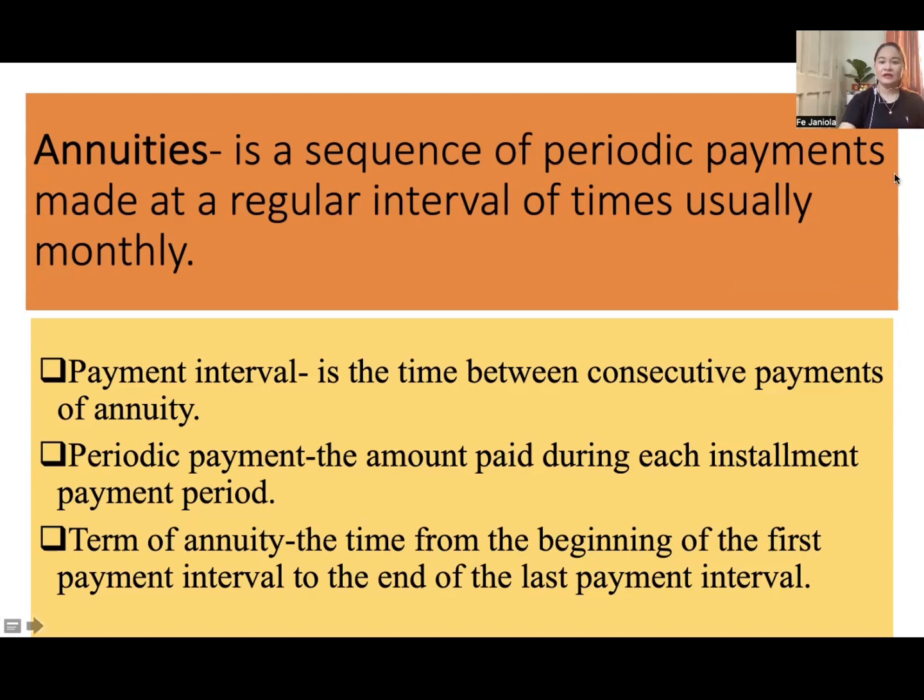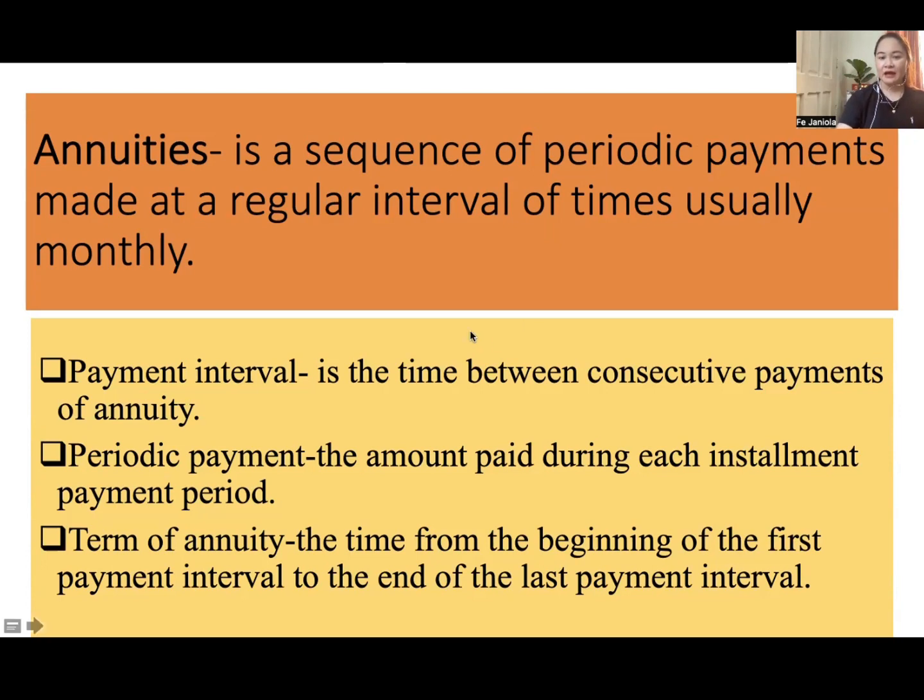So we have here a definition of terms for annuities. Payment interval. What is this payment interval? The time between consecutive payments of an annuity. Again, payment interval, the time between consecutive payments of an annuity. Then, periodic payment, the amount paid during each installment payment period, either quarterly or monthly, usually monthly, or you can pay your tuition fee. That's part of periodic payment. Term of an annuity, the time from the beginning of the first payment interval to the end of the last payment interval. So that is the term.